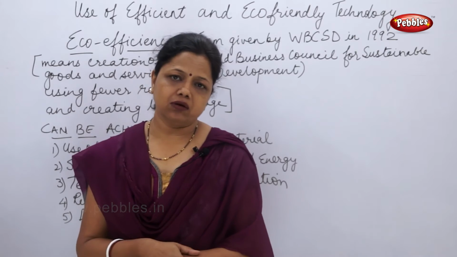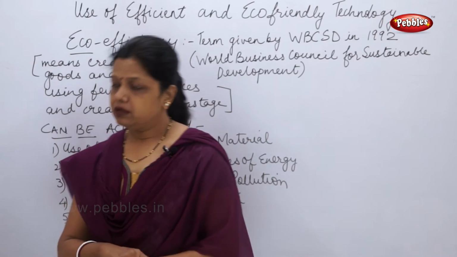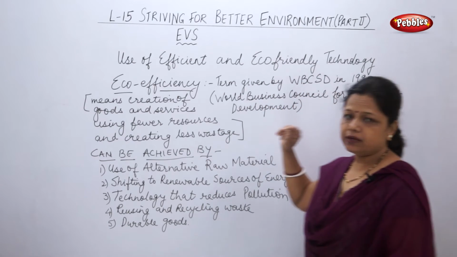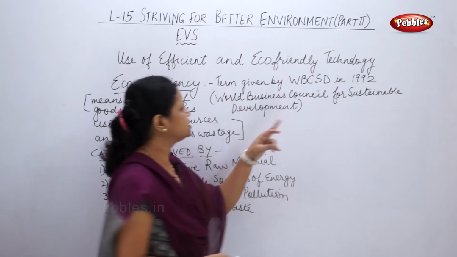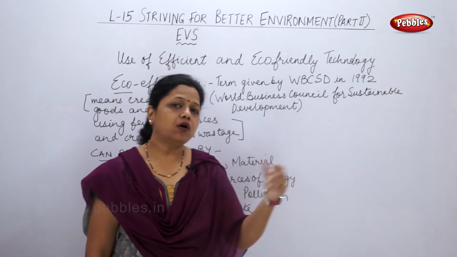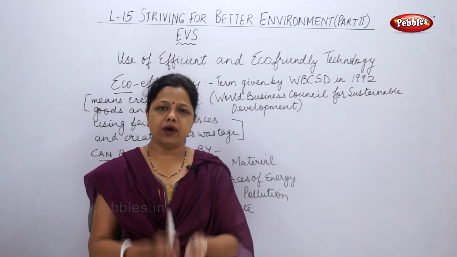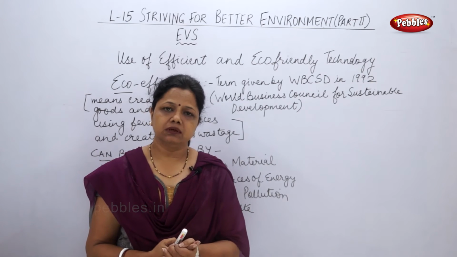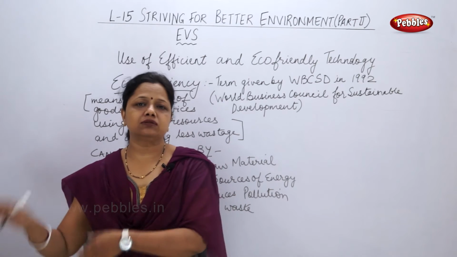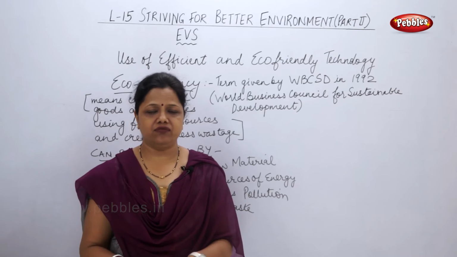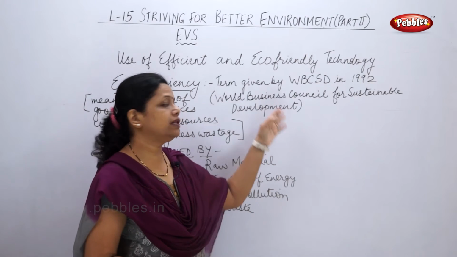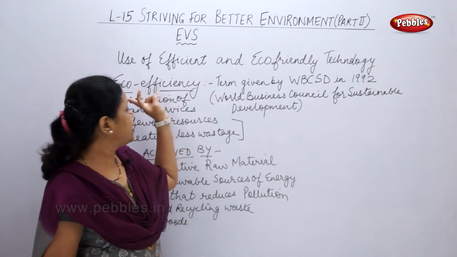That was eco-friendly technology. Now eco-efficiency. The term eco-efficiency was given by the WBCSD, the World Business Council for Sustainable Development. It is a council made for the development of a sustainable environment and sustainable resources. Sustainable means resources which can be used continuously and which can sustain life, because of which life can continue. Such a council was formed in 1992, and they gave the term eco-efficiency.